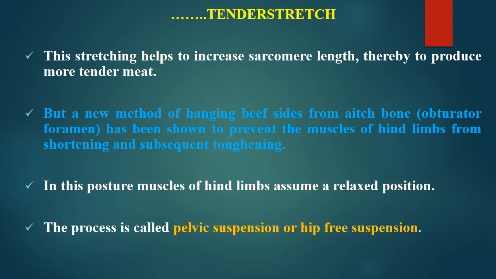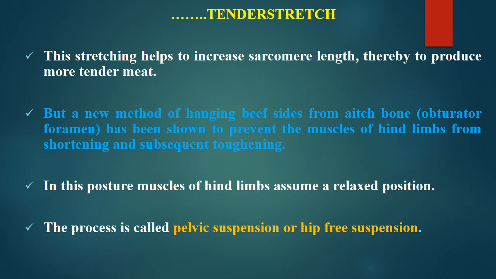In continuation of the tender stretch method, this stretching helps to increase sarcomere length, thereby producing more tender meat. As we have discussed about the structure of muscle fiber, the final unit is the sarcomere, and shortening of the sarcomere normally leads to toughening of meat. Now this stretching increases the sarcomere length and breaks many joints or the Z line proteins, and that